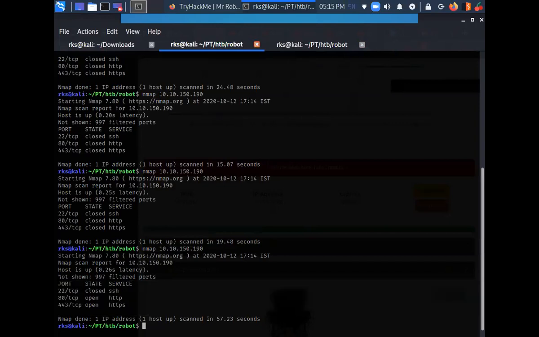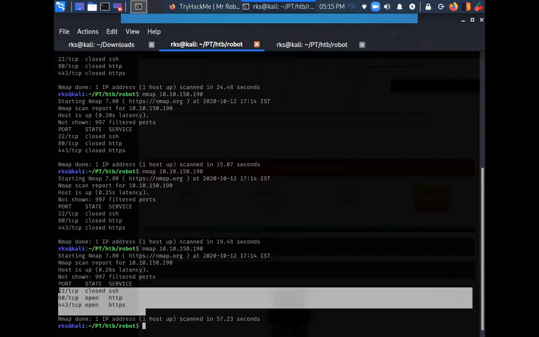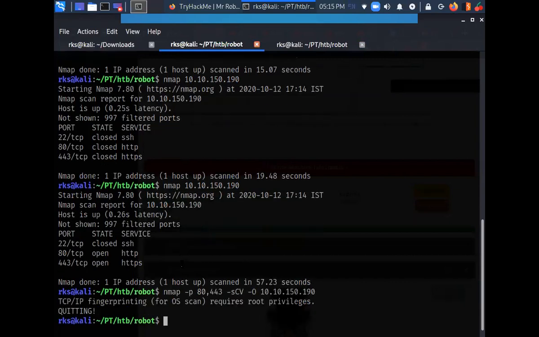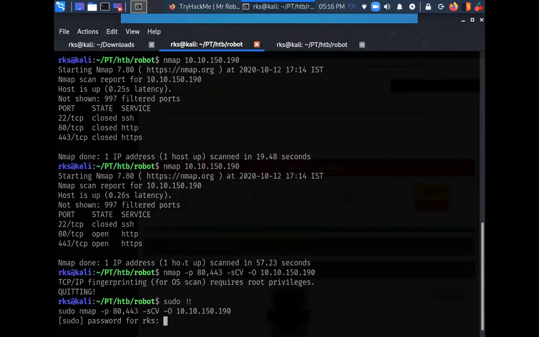Well, right. So here I can see that these two ports are open, port 80 and 443. So let's run a version detection scan against these ports, -p 80 443 -sV, OS detection scan. Let's run this thing.